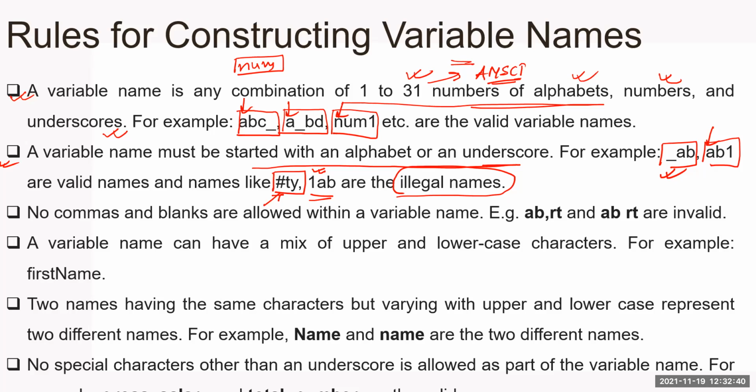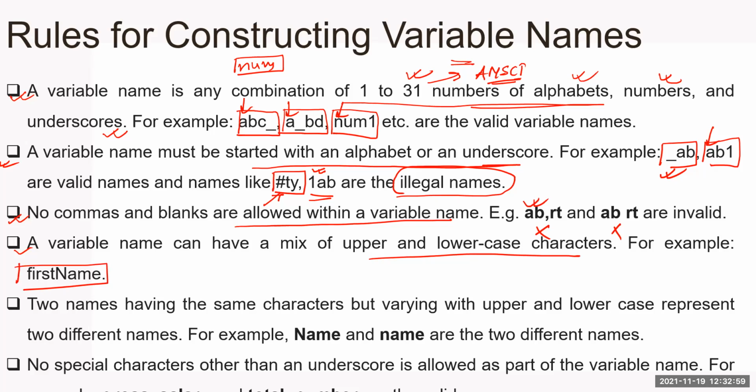Next, no commas and blank spaces are allowed within the variable name. Yes, invalid name, not allowed. No space, no comma. A variable name can have a mix of upper and lowercase characters. Yes, see, the variable name is given in uppercase and lowercase.